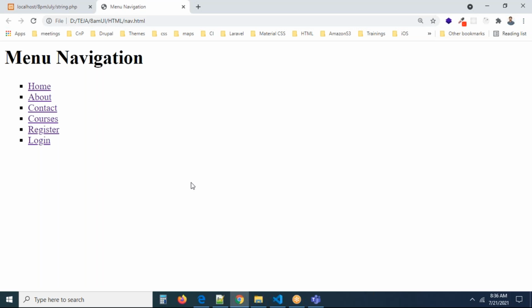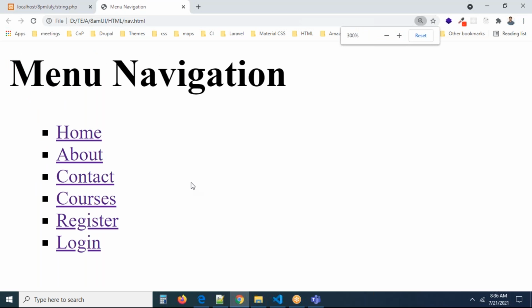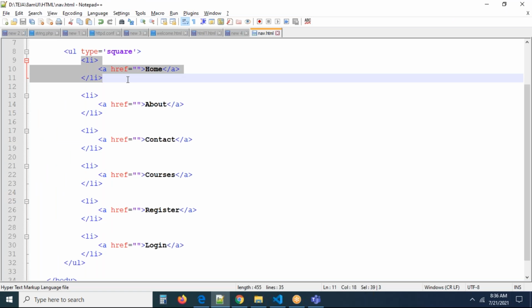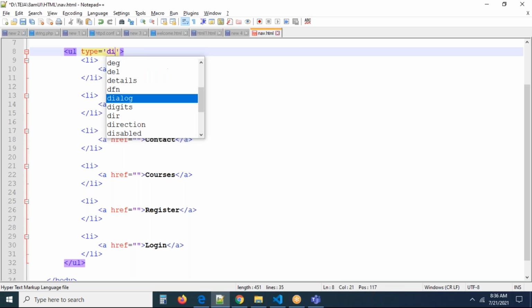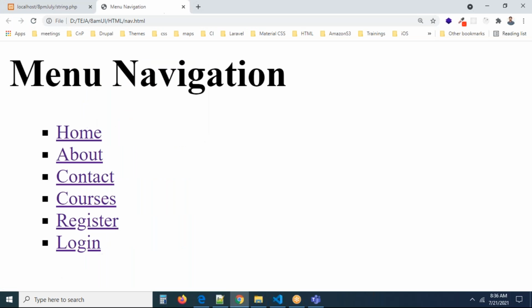Can you see? It is adding a square symbol in front of it. This is the square symbol. By default, the symbol is disc. This is the disc symbol. Now you can check this. Now you are going to get the disc symbol like this.